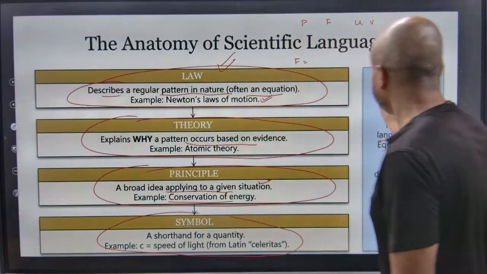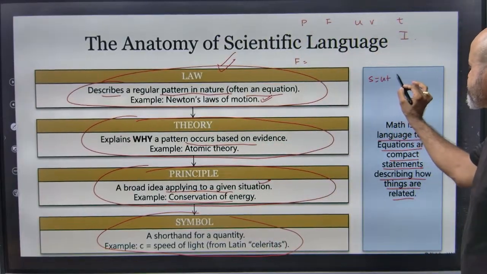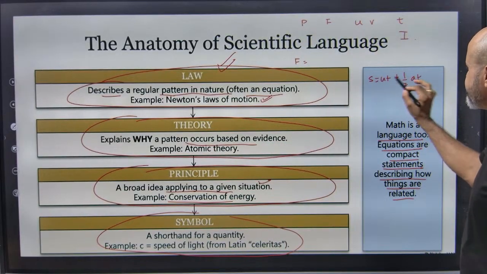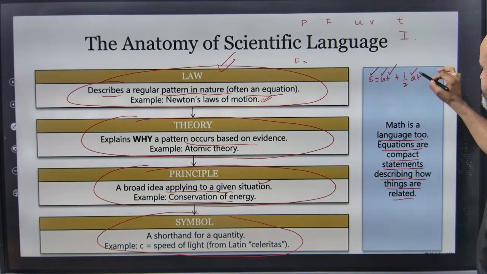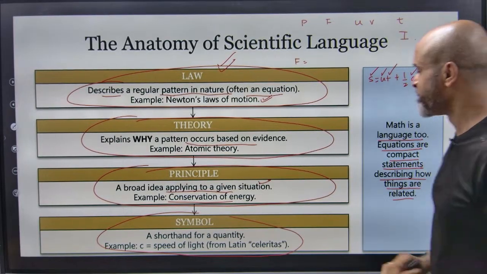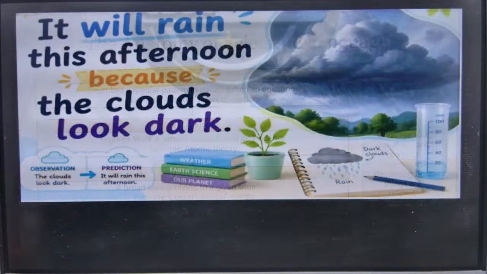For example, if I say S is ut plus half at square, in this case, I will say this is displacement, this is initial velocity, this is time, this is acceleration, and this is time. Okay, so these are things that are there.